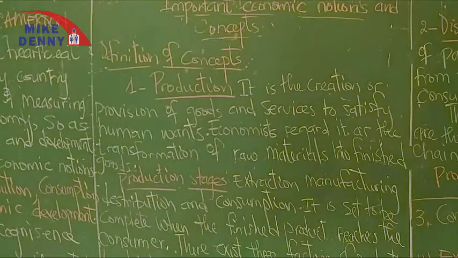So my dear students, production from this slide is defined as the creation or the provision of goods and services to satisfy human wants. Economists regard it as the transformation of raw materials into finished goods. We are going to look at the different stages of production, which are extraction, manufacturing, distribution, and the consumption of goods produced.